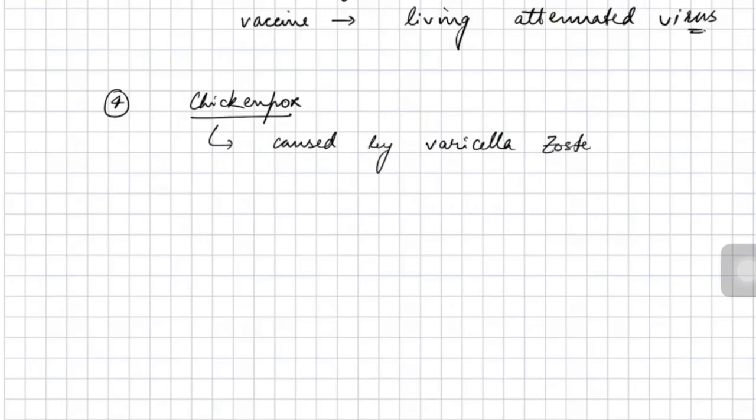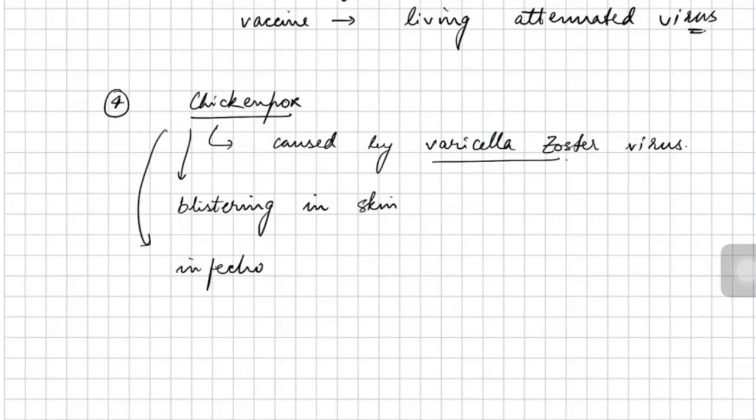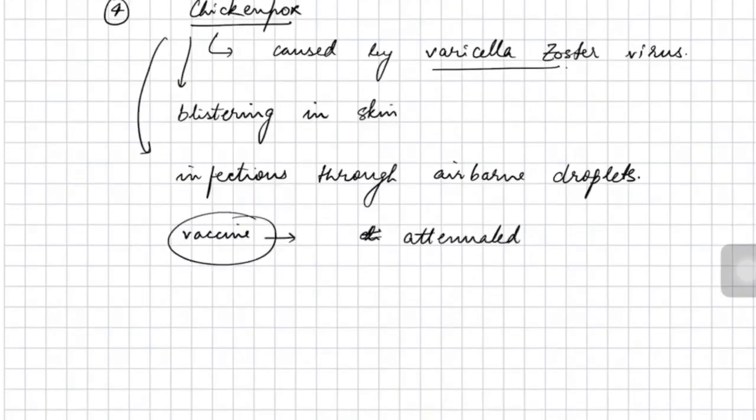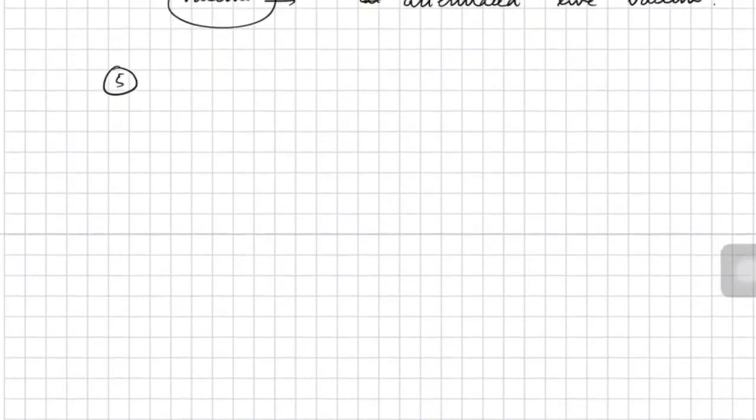The fourth viral disease is chickenpox. Chickenpox is caused by the virus which is known as varicella zoster. Now this chickenpox results in blistering in the skin, and it is infectious, and infection spreads through the droplets which are suspended in air. Vaccine is available, and the vaccine consists of attenuated living viruses. So you weaken the virus and then you give it to the person to help him develop immunity.